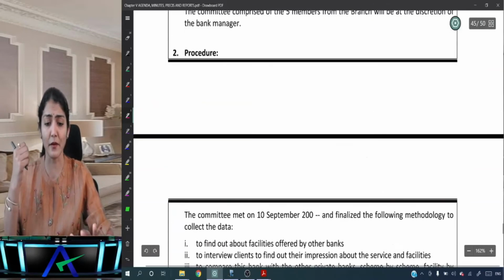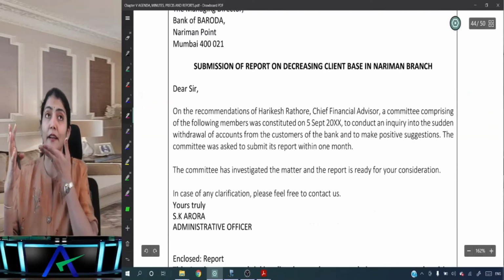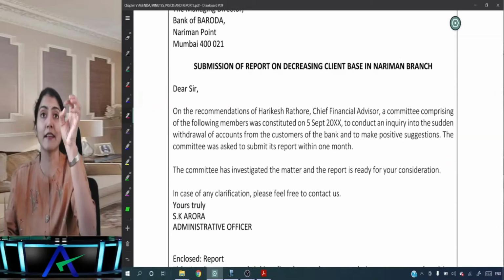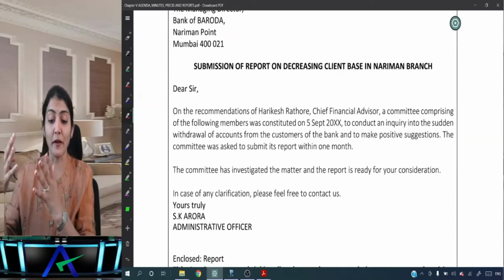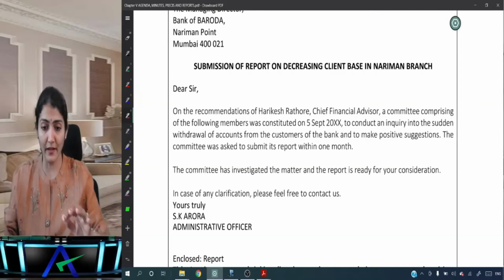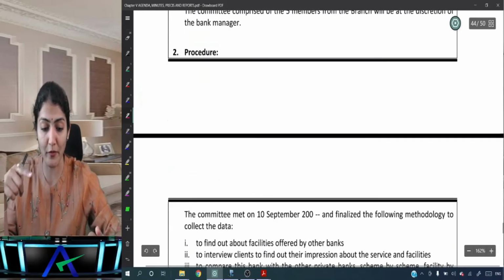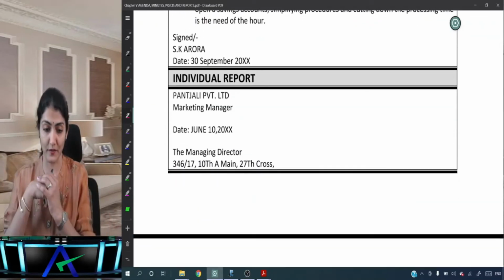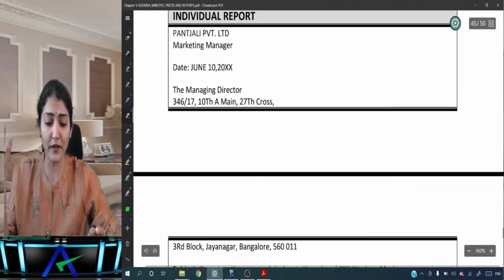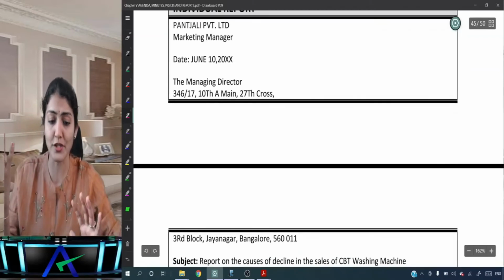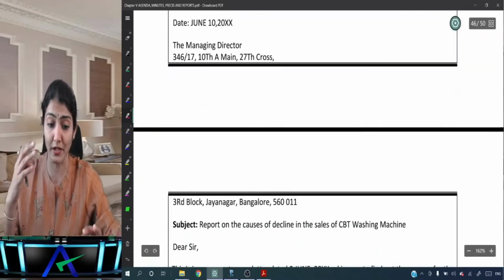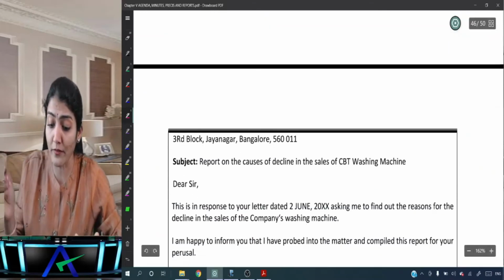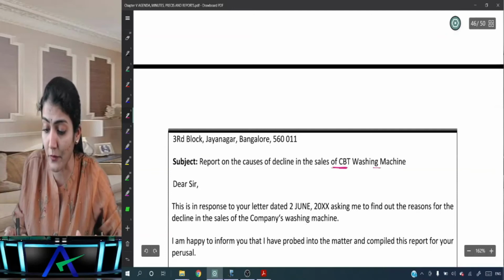Right, so that's a report trying to analyze why the number of clients is shrinking, and why they are opting for the other private banks. And also submission of a report: terms of reference, procedure, findings, conclusion, and then the recommendations. Right, now this is an example of an individual report. Patanjali Private Limited, marketing manager, date June 10, to the managing director, report on the cause of decline in the sales of the CBT washing machine.